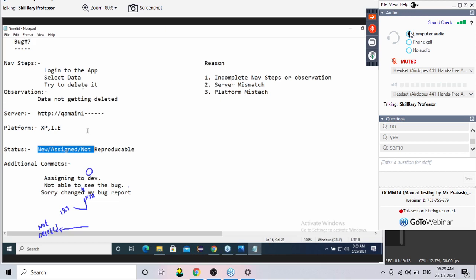Now the developer, once he reads it, felt yes, it's a valid bug. Can you tell me why I'm saying it's a valid bug? Developer, after going through the bug report, felt it's a valid bug. Give me the answer. This is the bug report I'm showing on the screen. Correct. Navigation steps and observation are valid. So simple. It is complete also. So I'm saying that it is a valid bug.